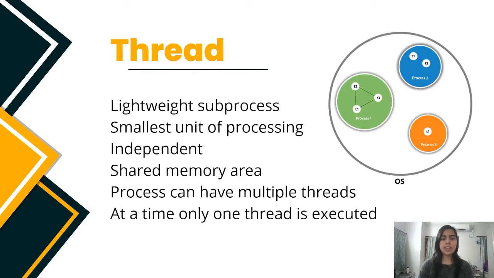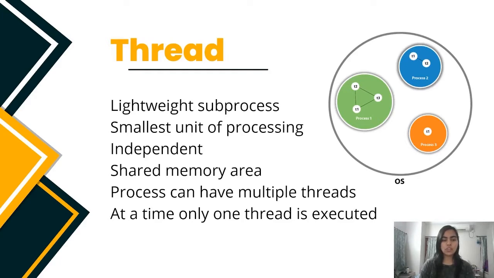Thread. Thread is a lightweight subprocess. It's the smallest unit of processing. It is a separate path of execution. Threads are independent. If there occurs an exception in one thread, it does not affect the other threads. It uses a shared memory area.